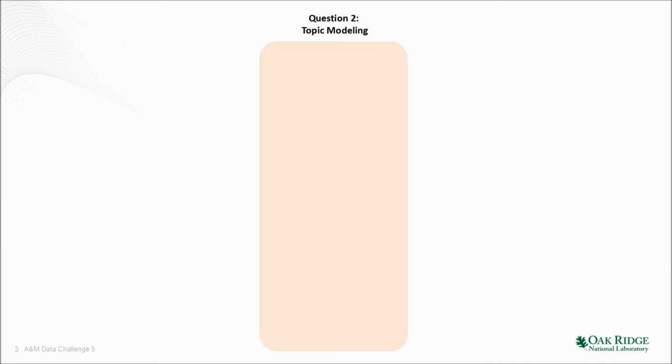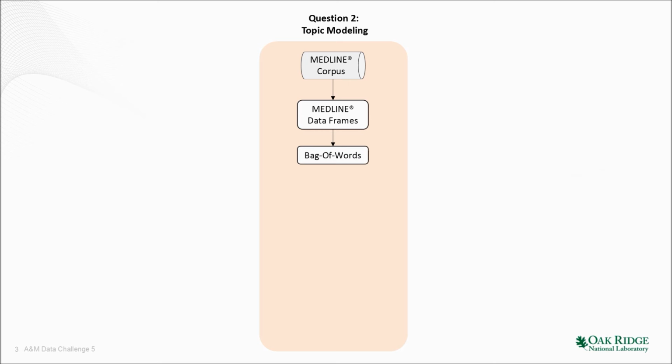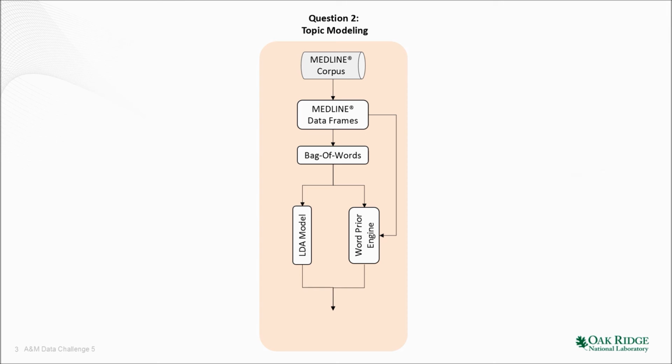We addressed question 2, topic modeling, first by augmenting the given corpus with MEDLINE. This corpus was pre-processed into data frames, then bags of words, using the Natural Language Toolkit. The bags of words were inputted into a stored latent Dirichlet allocation model and an R word prior engine that saves word probabilities over topics. The output of these algorithms were then mapped to each other using cosine similarity to produce human-readable topics.